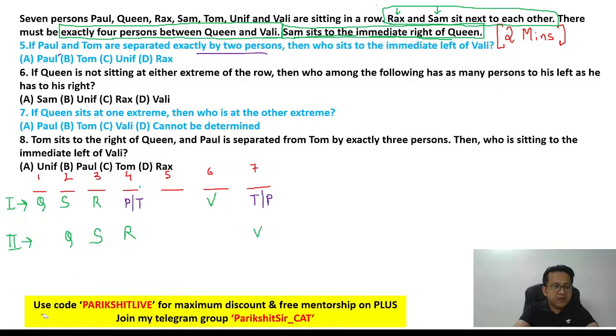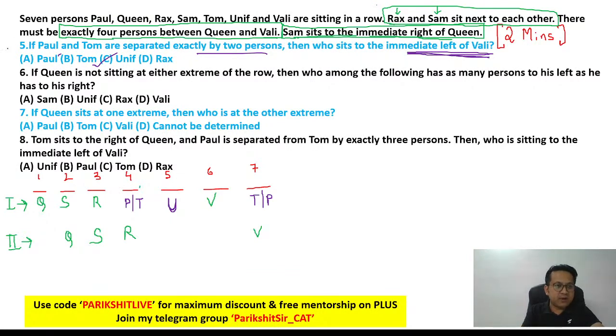Matlab, question 5 is referring to scenario 1. So in scenario 1, the question is asking who is to the immediate left of V? Immediate left of V में कौन है? The only guy remaining is you. So in scenario 1, immediate left of V is option C. Someone might say, sir, scenario 2 तो possible ही नहीं है ना, क्योंकि P and T cannot be separated by 2 people. I see Sapna giving me the answer. Sapna, super awesome. Perfect. Good. Great.